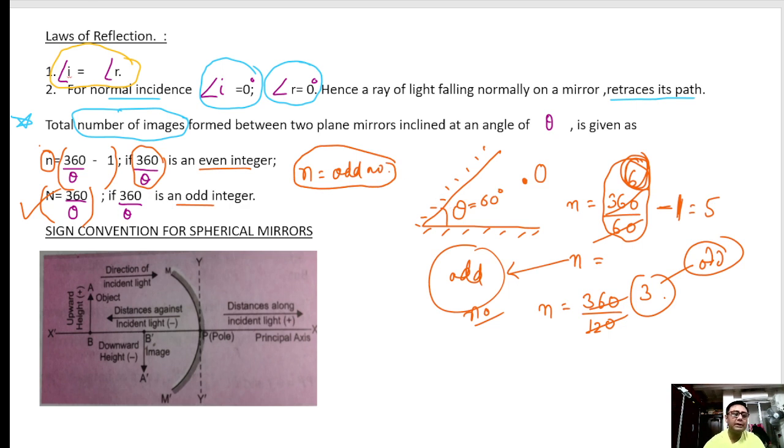Next, friends, see here. This is a concave mirror given here. This is the principal axis X X dash. Now this is the object, AB is the object. Please look here. First let me clear out the facts from here to make some space.